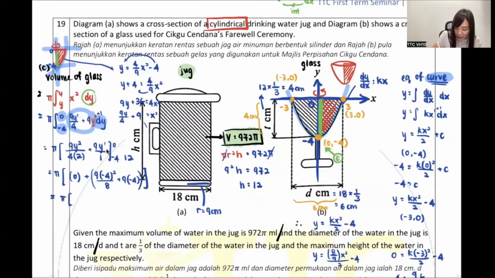So guys, I'm getting 0 minus -18. So at the end, guys, I got it. The volume of the glass is 18 pi. So look at the glass volume is 18 pi.